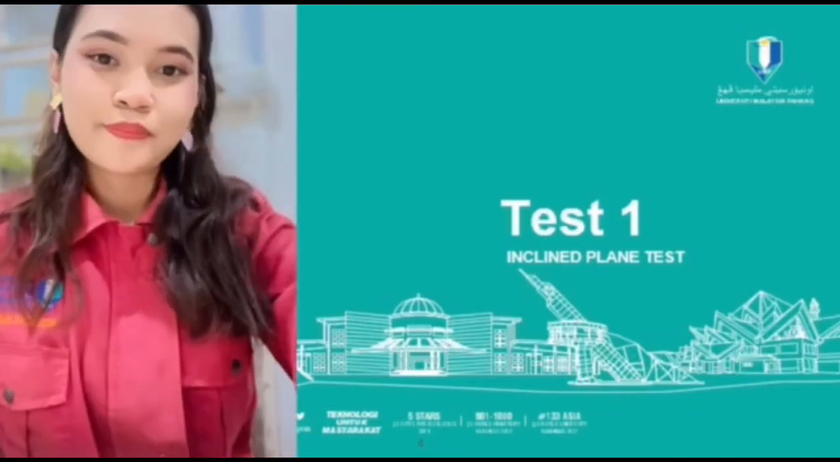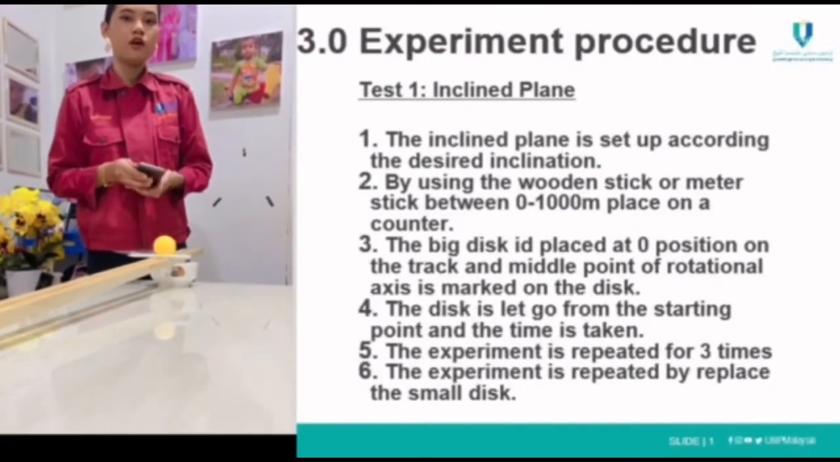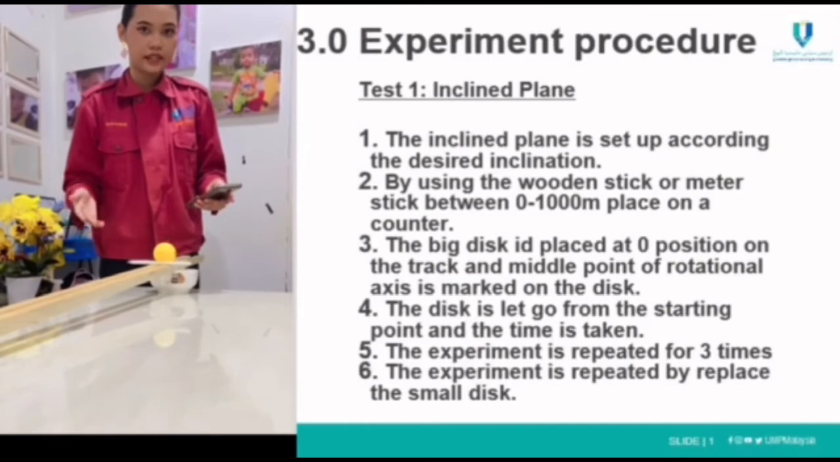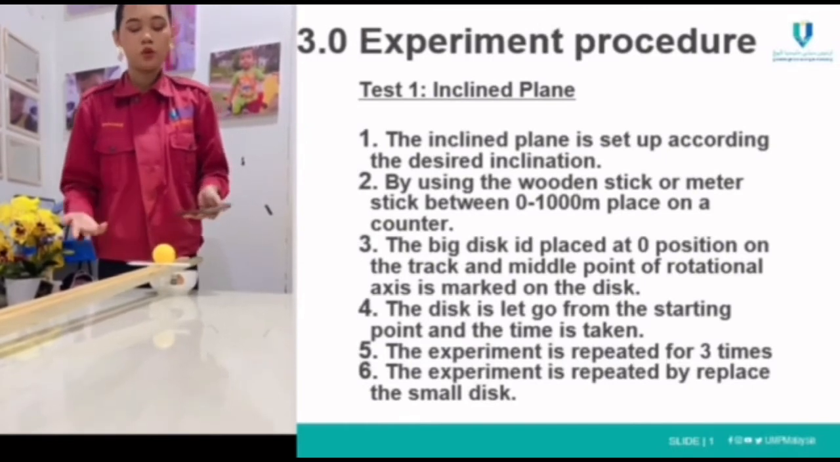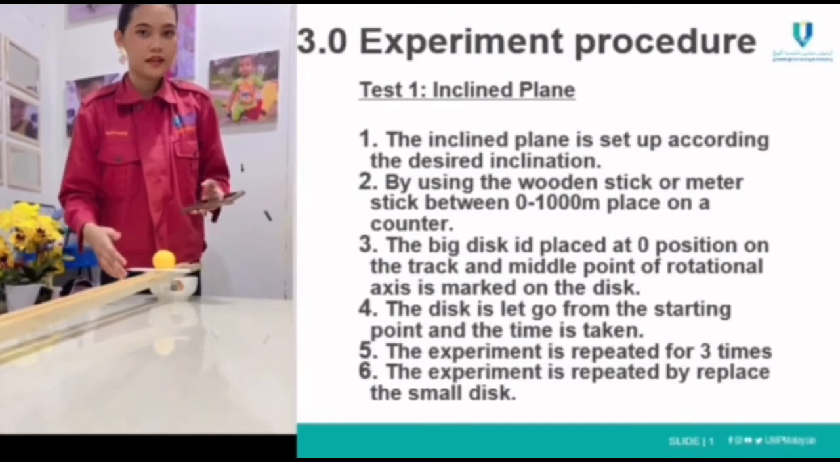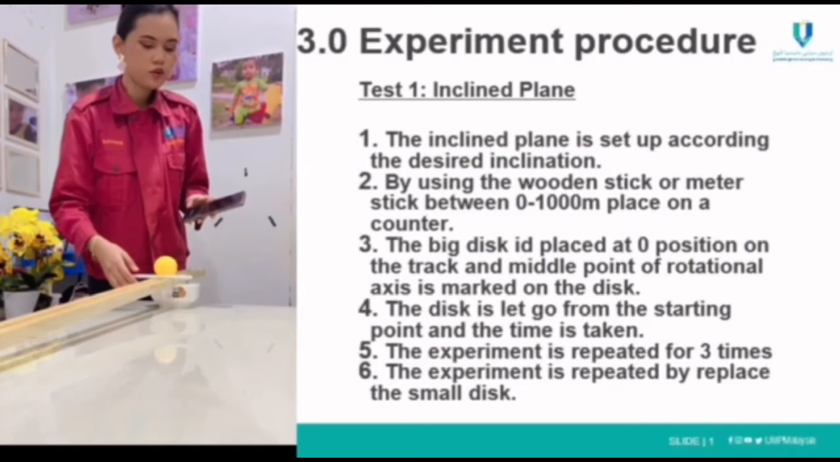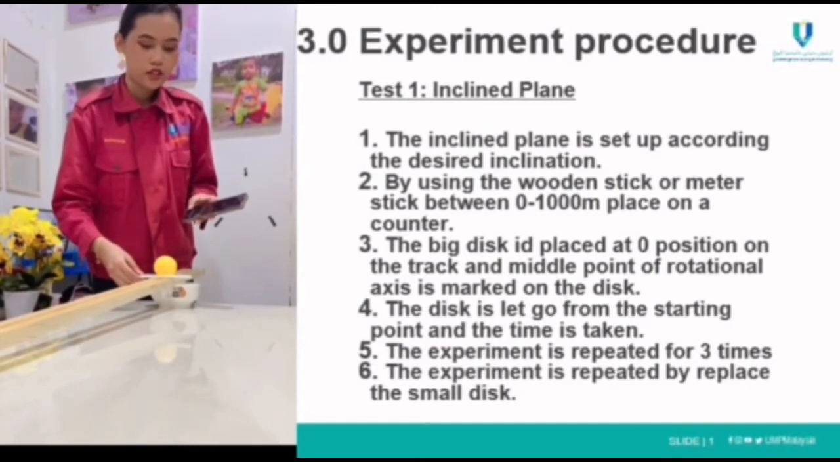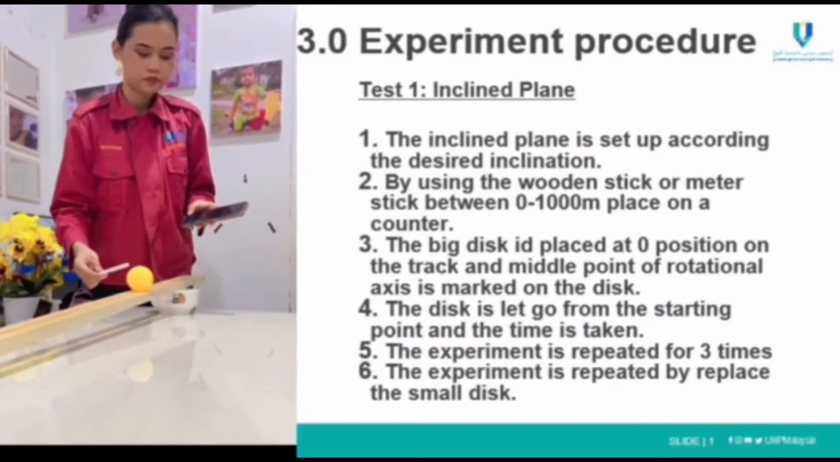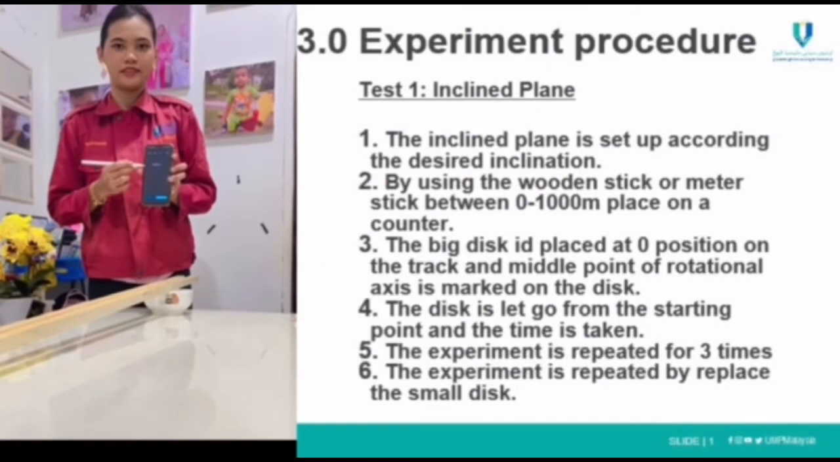So let's go. Here I have my stopwatch with me, and now I have set up the desired inclined plane. What we're going to do is release this ball and record the time taken for the ball to reach the end of the inclined plane. Now let's start. 1, 2, 3. So the time taken for the ball to reach down there is 3 seconds and 10.